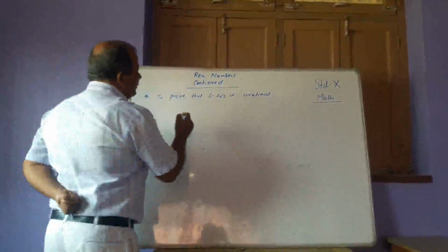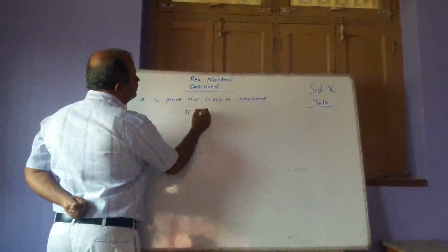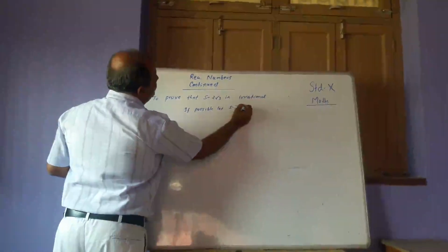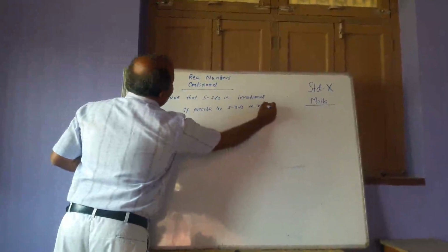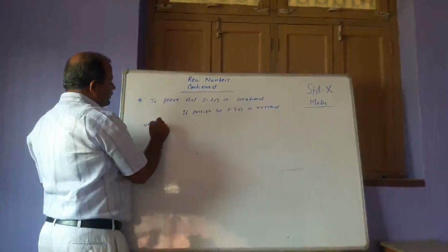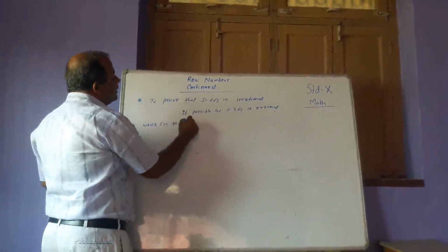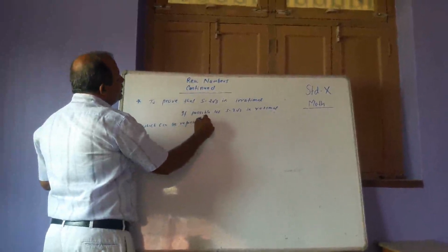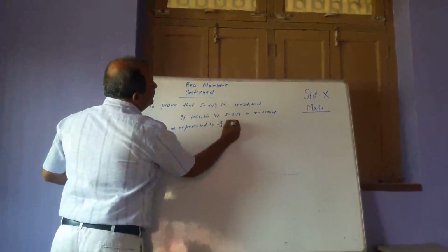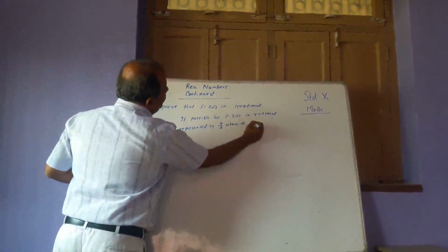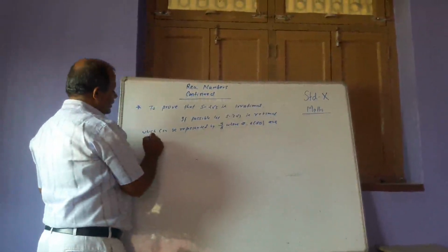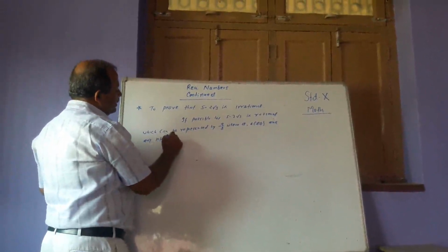In the same way, we suppose, if possible, let 5 minus 2 root 3 be rational, which can be represented by a by b, where a, b, with b not equal to 0, are any integers.